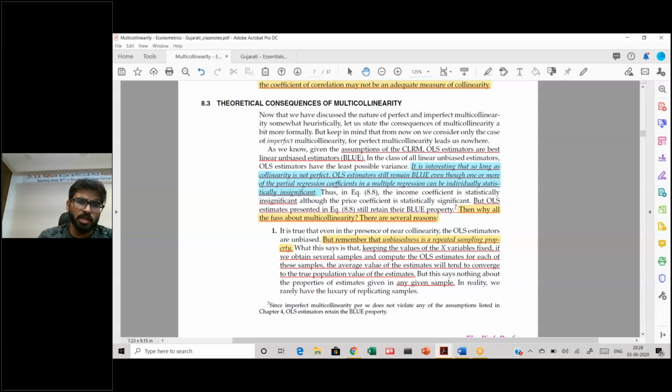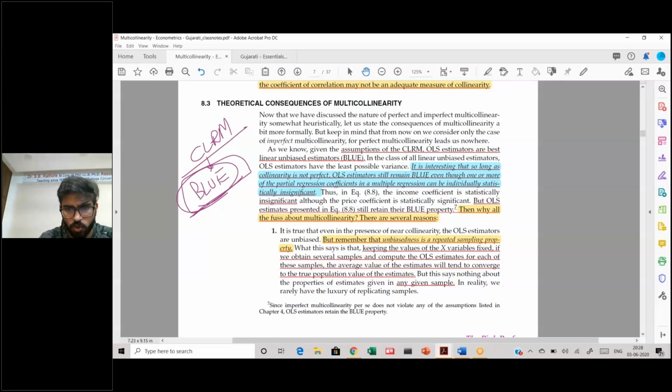Now the theoretical consequences. In each chapter we will see what the consequences are of the violation of these assumptions on the CLRM model that we have. Remember, the CLRM model gives us the BLUE estimates, best linear unbiased estimates. We want to see what happens if we drop the assumption of no multicollinearity, or there is a very high degree of multicollinearity in the data. As we will see, it will not have a significant effect on the BLUE parameters.